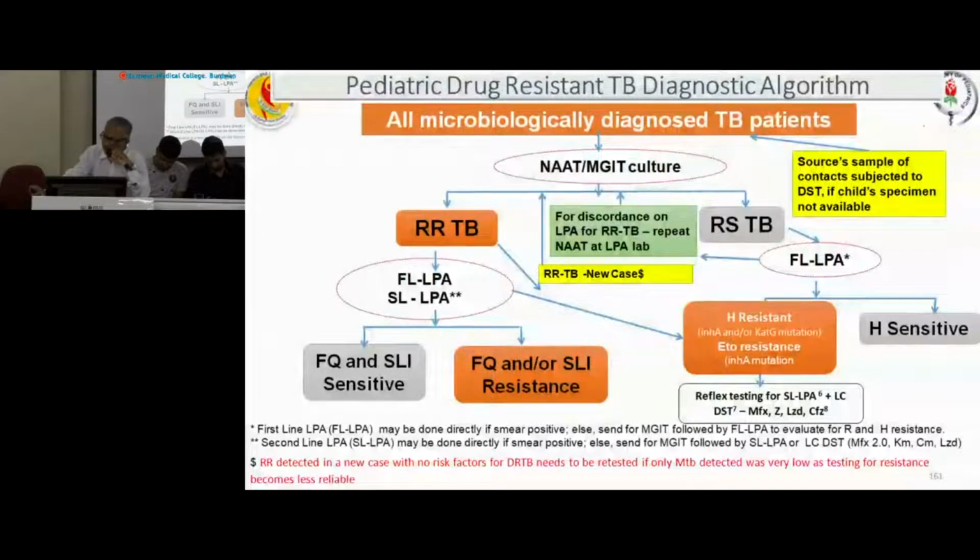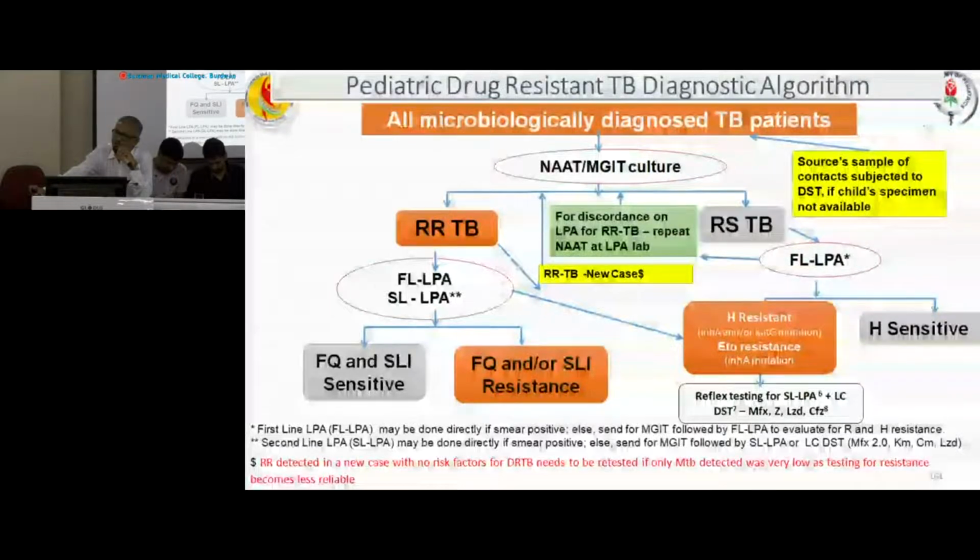By reflex testing in LCDST, we can demonstrate resistance against moxifloxacin, pyrazinamide, linezolid and clofazimine. And if H sensitive, then no problem. So that organism is sensitive against rifampicin by NAT and against INH by first line LPA. So by NAT and first line LPA, we can say that the organism is sensitive against both rifampicin and INH.